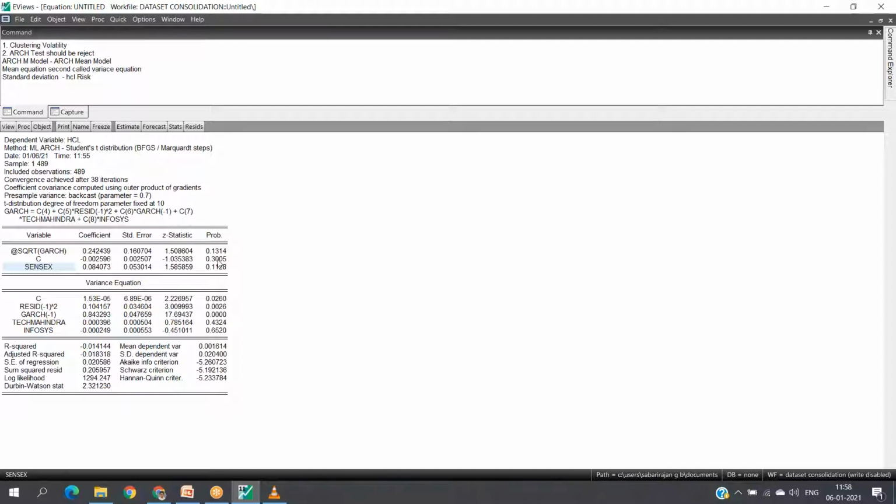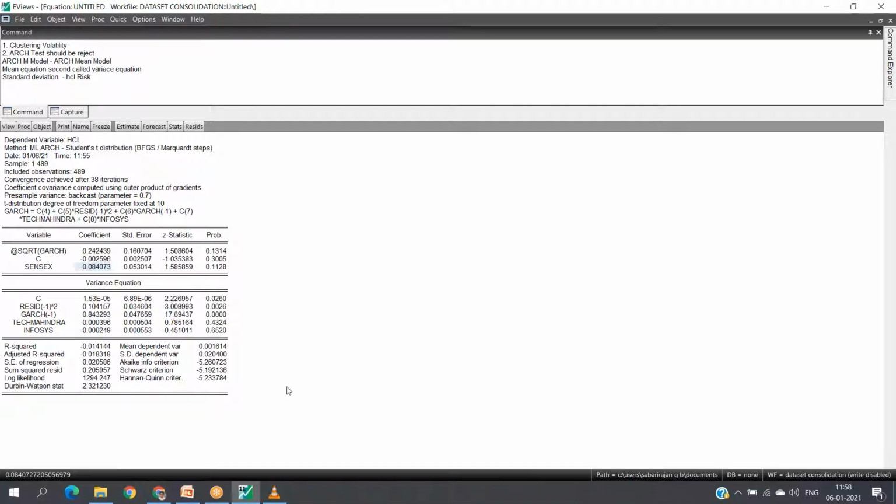Our hypothesis was that HCL is in no way affected by the changes in the Sensex. We are accepting the null hypothesis, where the coefficient is positive and the probability is greater than 5. Therefore, the interpretation would be that the changes happening in the Sensex do not affect the dependent variable, HCL.